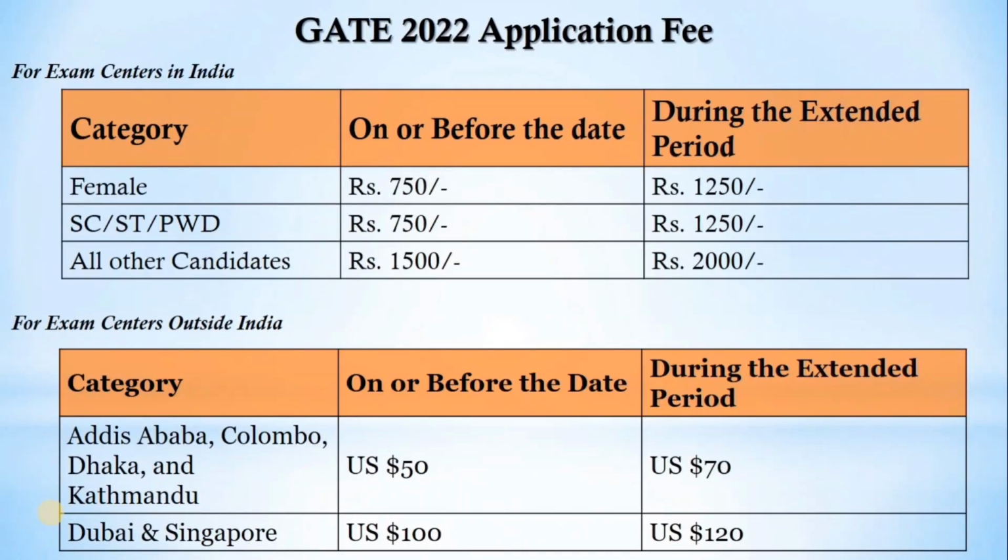What is the application fee? For exam centers in India, for female candidates the fee is 750 rupees, and 1250 for the extended period. For candidates in category SC, ST and physically handicapped, the fee is 750, and the extended period late fee is 1250. For all other candidates, open candidates, the exam fee is 1500, and for the extended date there will be a 2000 fee.